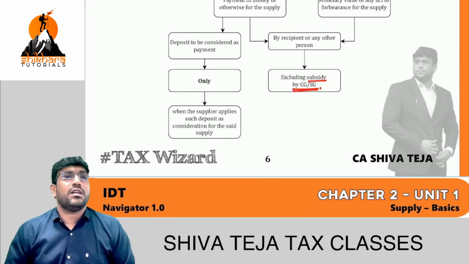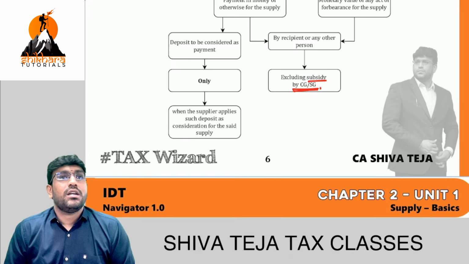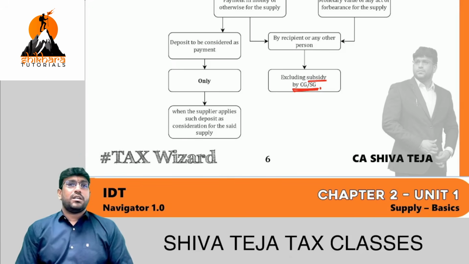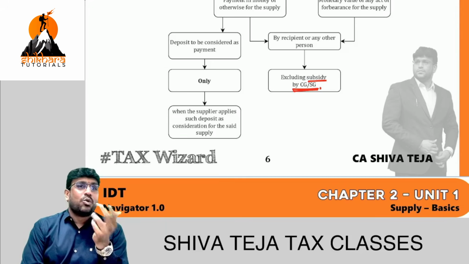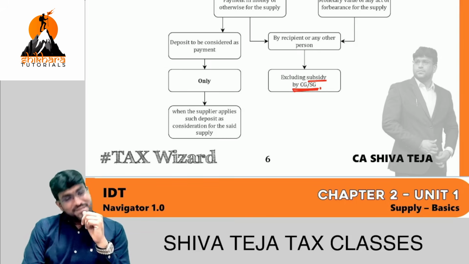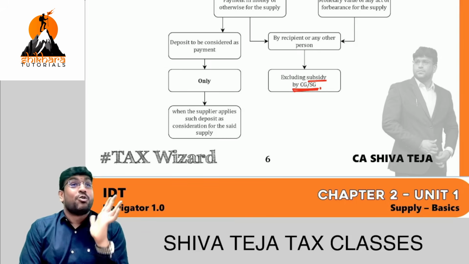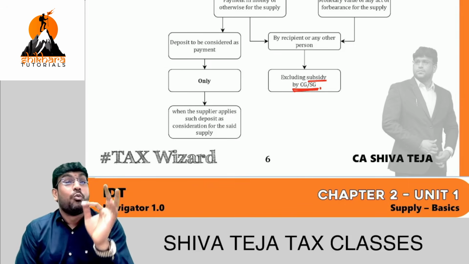Then where is the rent? Then where is the monthly rent? Monthly rent is not there. Then there is no consideration. No consideration, no supply. Unless they are related persons, and that too is in the course or furtherance of business. No consideration, no supply, unless it is covered in 7.1c.